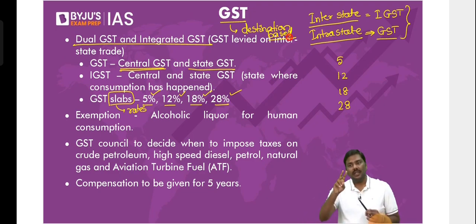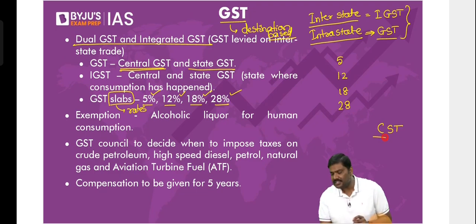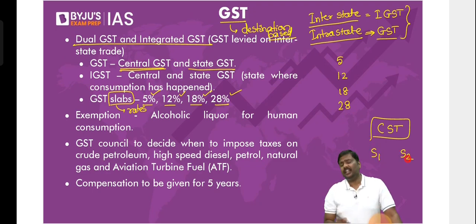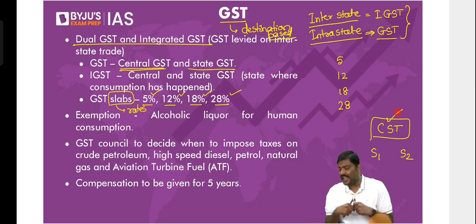So what do you mean by this? Let's rewind the clock a bit. In yesterday's class, we discussed the central sales tax, CST. Now, in the case of central sales tax, let me ask you a question. If a good is produced in S1 and consumed in S2, which state will collect the central sales tax?